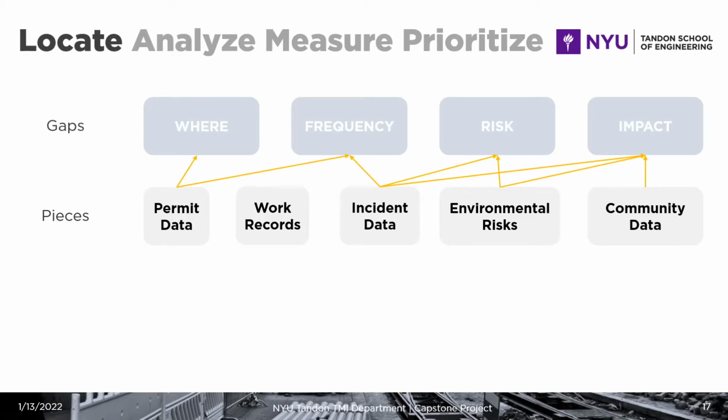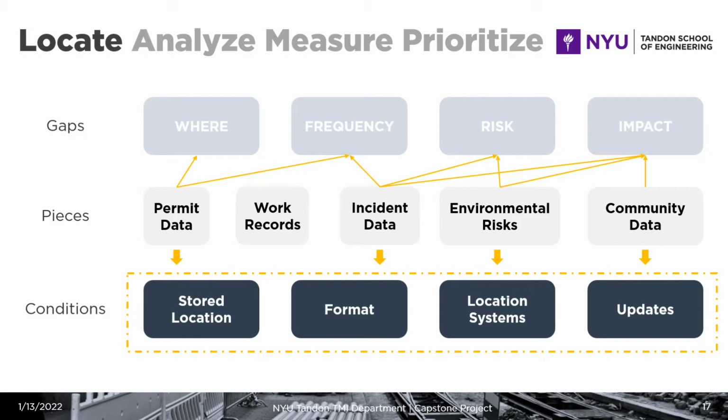These different pieces are then matched to fill in the different gaps. And at the same time, they are reviewed so that they meet the conditions that we have for any data set to be compatible with this methodology. And this means that we need to have a compatible storage location for any data set that is going to be introduced into the methodology. The data needs to be in a compatible format. It needs to have a location system or a coordinate system that allows for a proper connection with all of our other data sets, and it needs to be up to date.